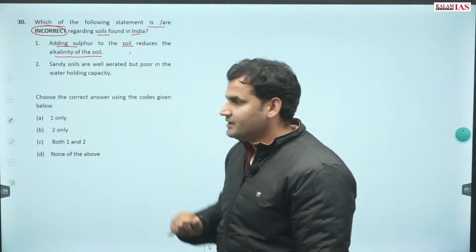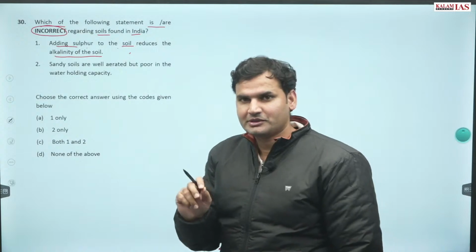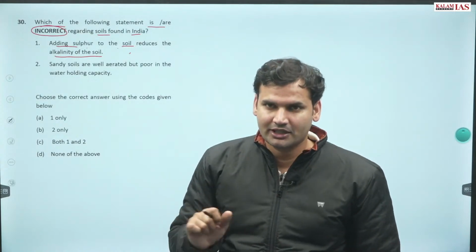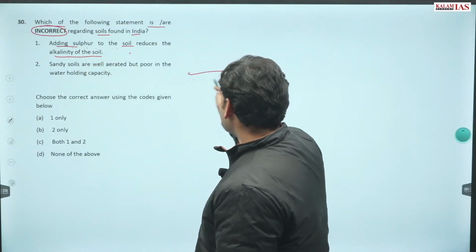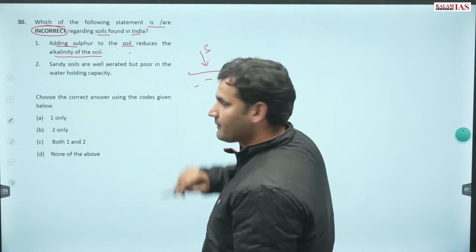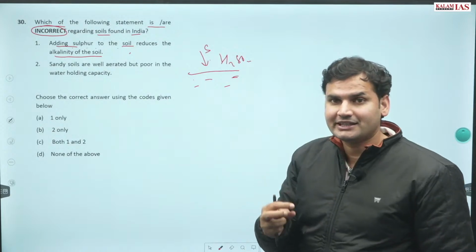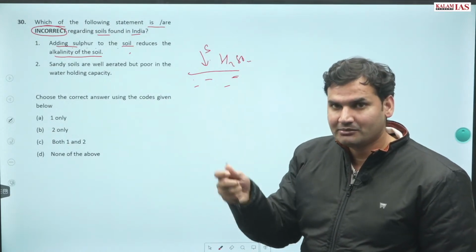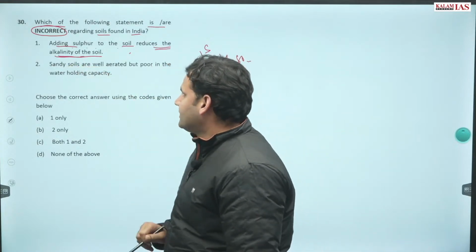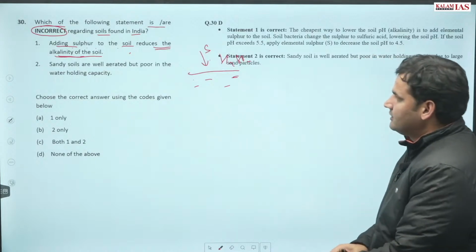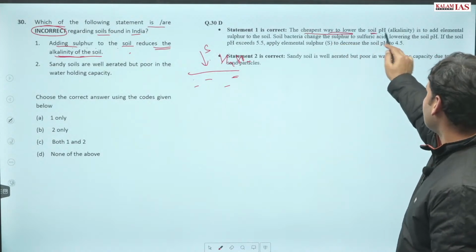Because if you add sulfur to the soil, everyone must have studied H2SO4, sulfuric acid, in childhood. Add sulfur to soil, and there would be sulfuric acid, meaning acidity is increasing. Acidity increasing means pH is decreasing. So it reduces the alkalinity. It is the cheapest way to lower the soil pH. Add elemental sulfur to the soil.